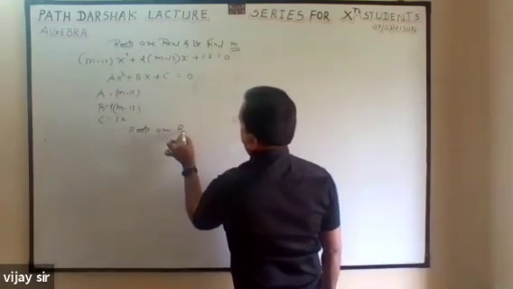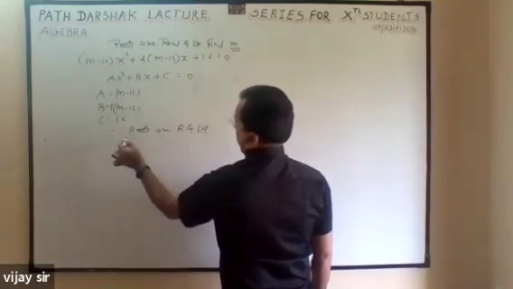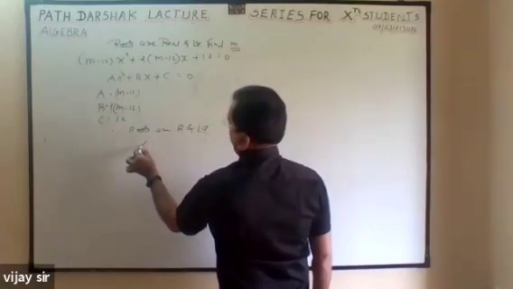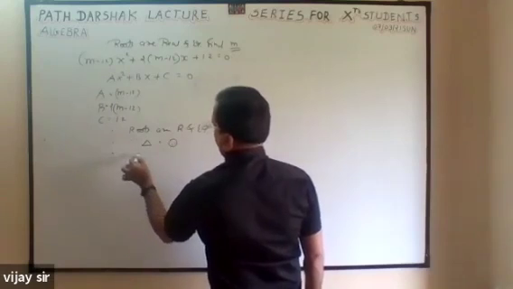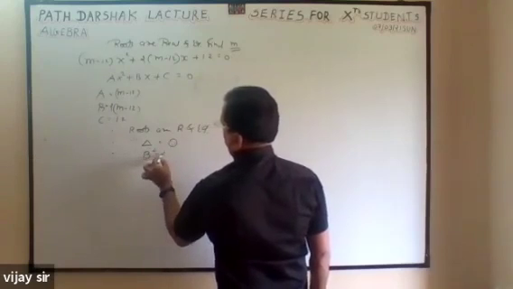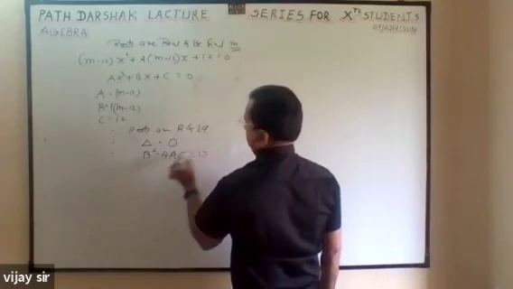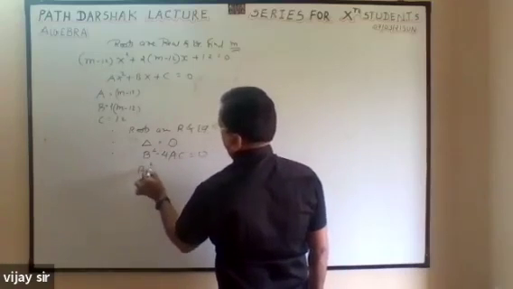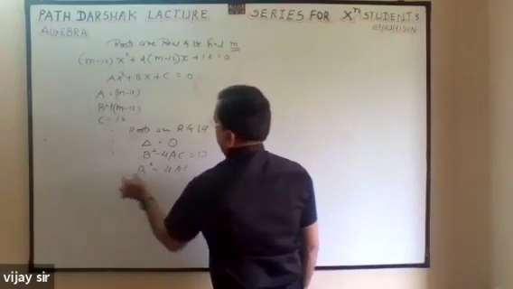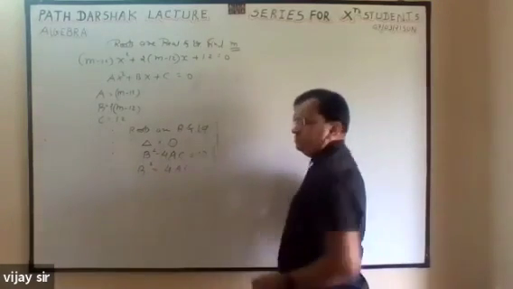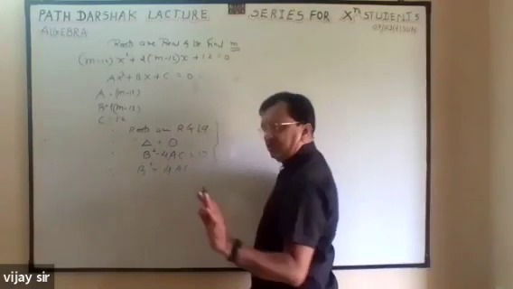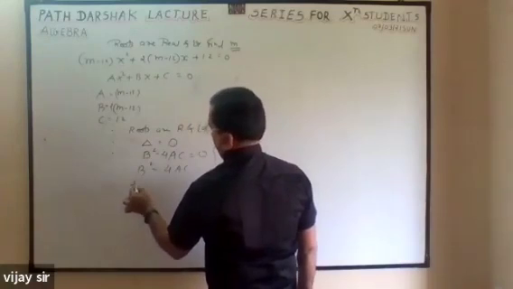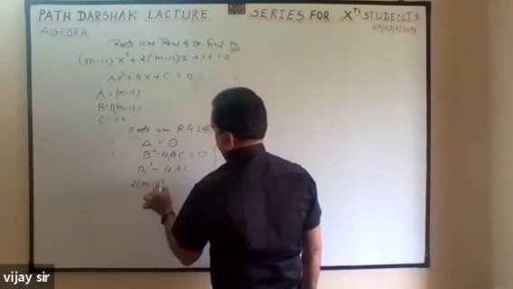Roots are real and equal, first, therefore discriminant is 0, therefore b square minus 4ac is equal to 0, therefore b square is equal to 4ac. So 1, 2, 3, 4, this you have to write as constant for any equation, for any question, for any type of sum, but it should be real and equal. 1, 2, 3, 4 constant, then substitute.